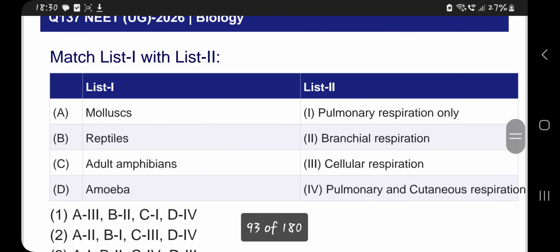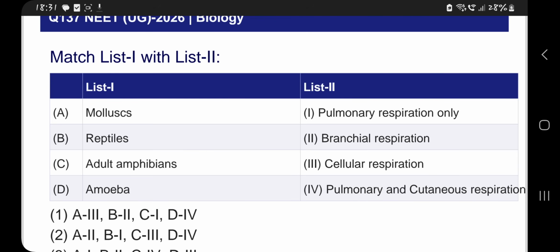Mollusks, what do they exhibit? Reptiles have pulmonary respiration. Adult amphibians can show pulmonary and cutaneous respiration. Amoeba is cellular respiration.